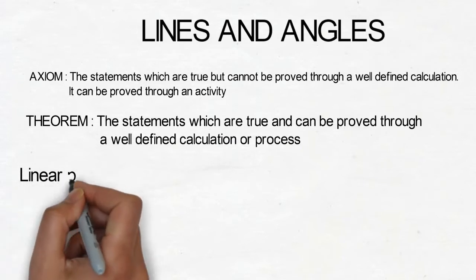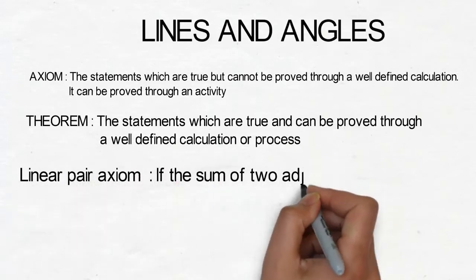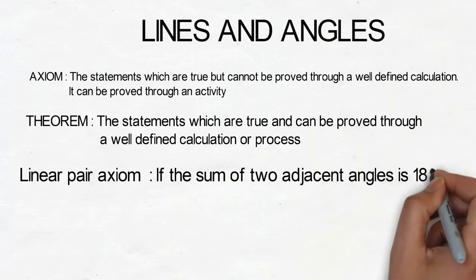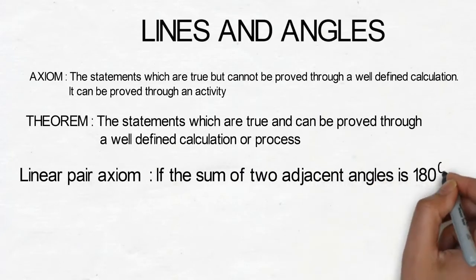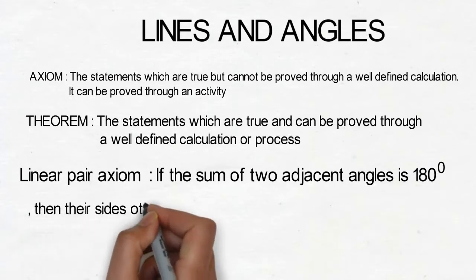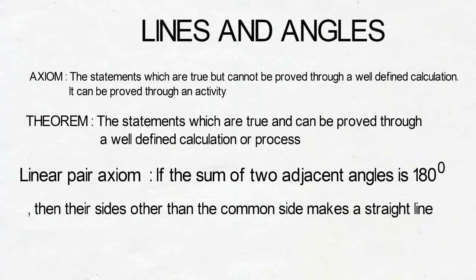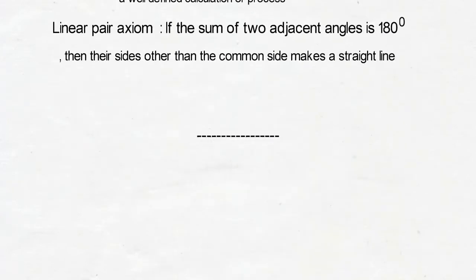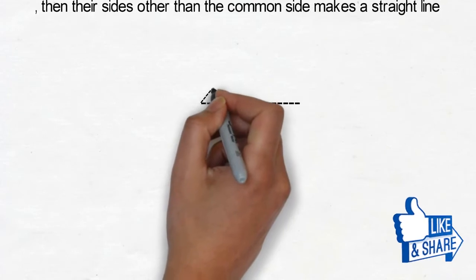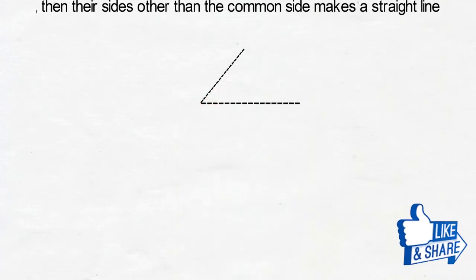Come to the first statement of axiom, linear pair axiom. If the sum of two adjacent angles is 180 degrees, then their sides other than the common side make a straight line. So let us understand with the figure. Let this be an angle. Let us denote it by 1.